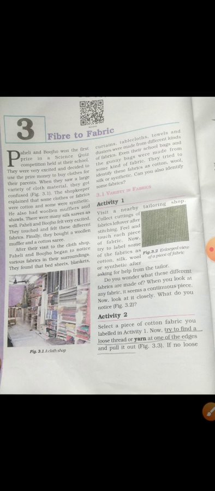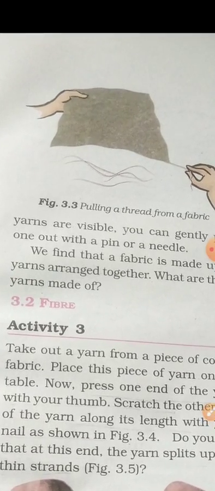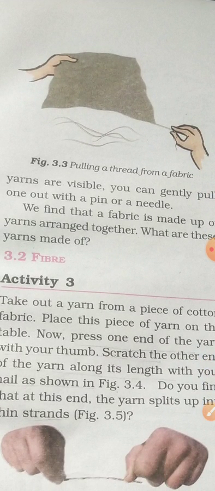Yes children, here you have to underline. Try to find a loose thread or yarn at one of the edges and pull it out. So children, what you have to do is take a fabric, that is, a piece of cloth. Okay, so you have to take a piece of cloth and pull out a fiber, a thread, from it. Try to find a loose thread or yarn at one of the edges and pull it out. So here it is shown, this figure 3.3, pulling a thread from a fabric.